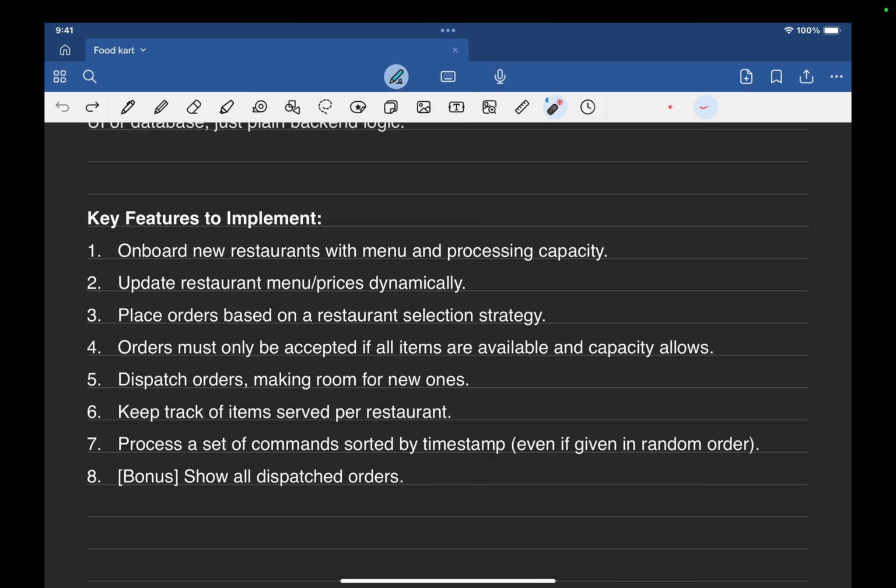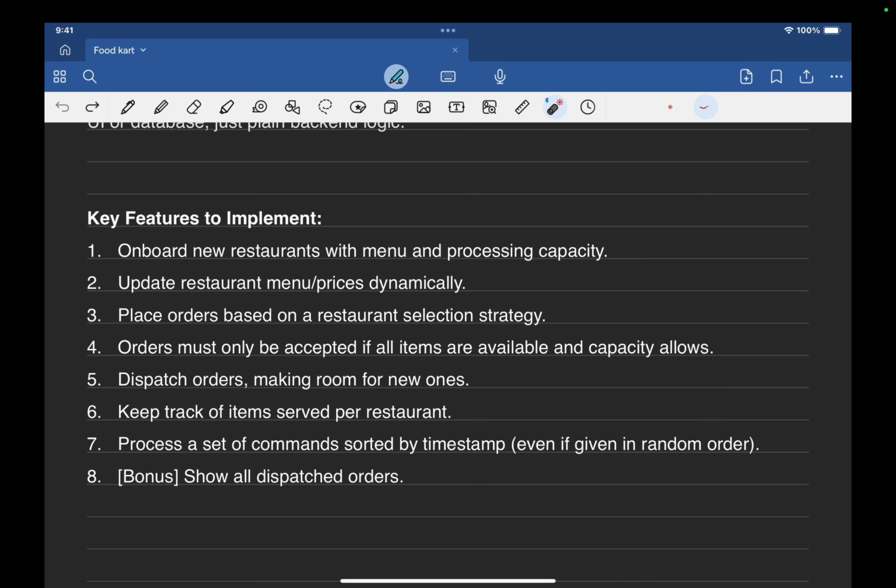Third, place an order based on a restaurant selection strategy. When we code our solution, we need to define restaurant selection strategies. There are different kinds of selection strategies we can use, but we also need to keep in mind what is asked in this particular interview question. Based on that, we need to define a selection strategy and use it. Let's move to the other point.